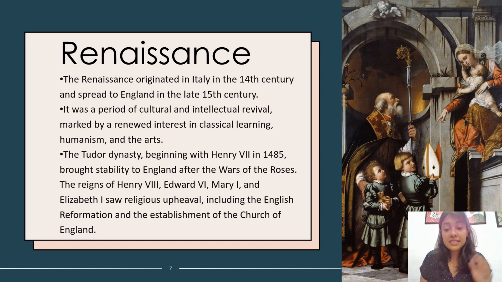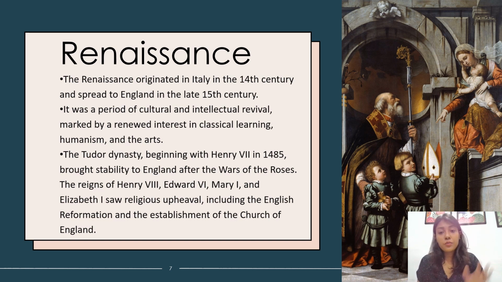Then this age was marked mostly by the Tudor dynasty, which first was Henry VII in 1485. He brought a lot of stability to the country through the War of the Roses.